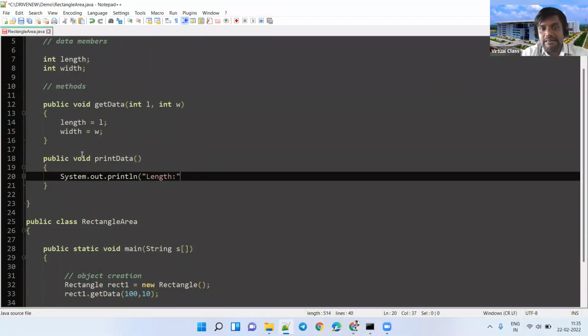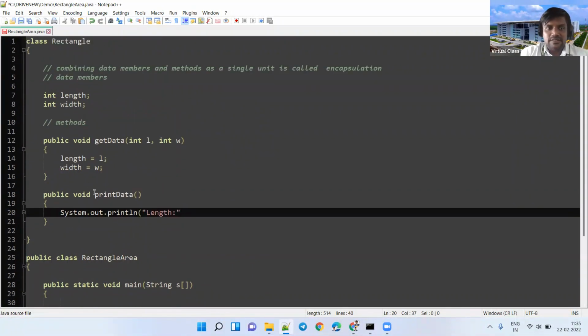We can also directly access it, since it is also a member of this class. This printData is a method defined in the class Rectangle, so it is a member of the class Rectangle. So it can access these data members directly, and object creation is not required again. How can we write? Length. Are you following, right?